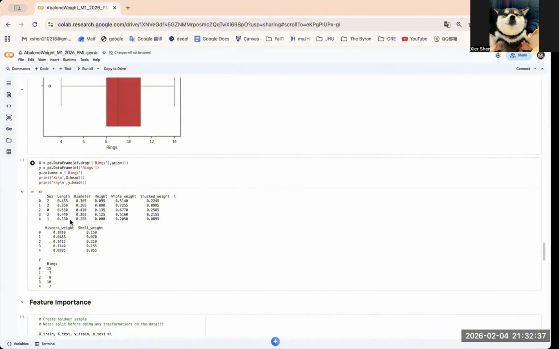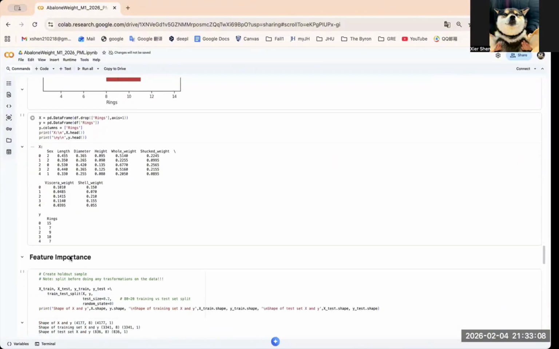Importantly, the split was done before scaling to avoid data leakage. Then I applied feature scaling in the notebook. Both standard scaler and MinMax scaler are shown. Scaling is especially important for models sensitive to feature magnitude, such as KNN, SVR, and neural networks, and it can also improve stability for linear models.